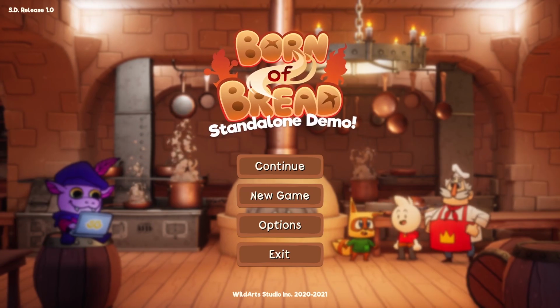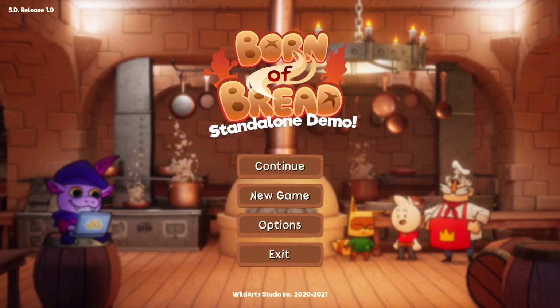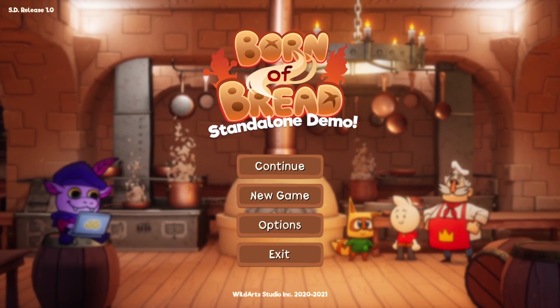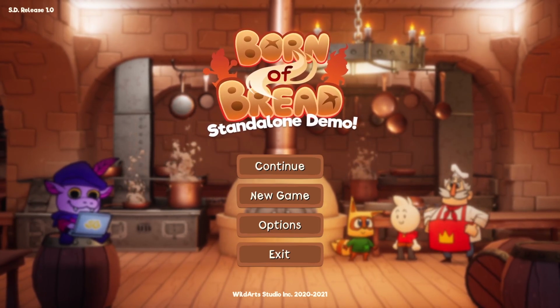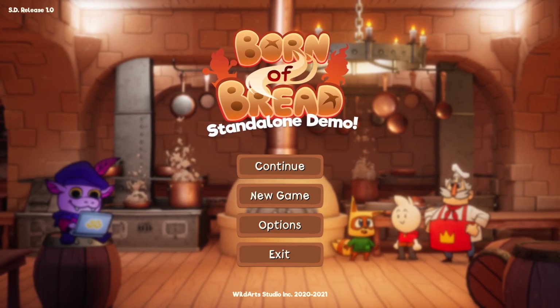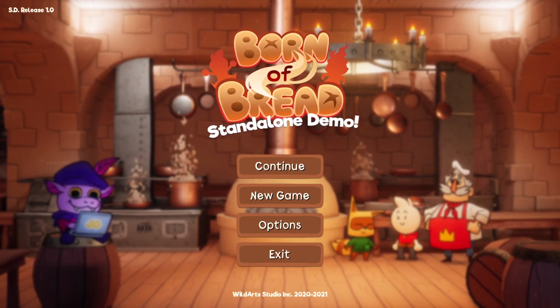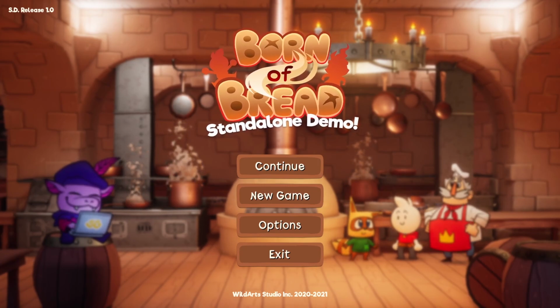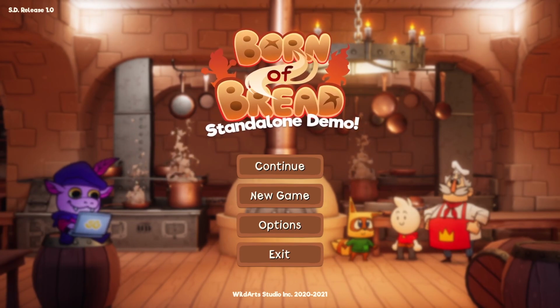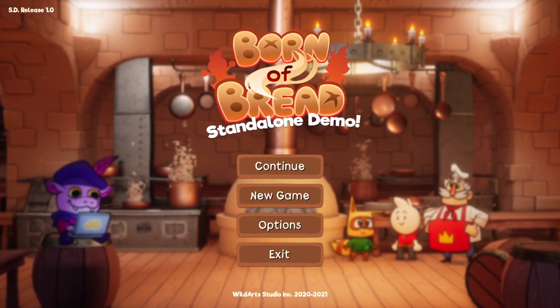They've been thinking about this game for about a couple years now, and just recently they got a demo out for it called Born of Bread. Main character's name is Loaf, as you can see here. And it's actually interesting. I think when they were thinking about the game originally back then, they were going to call it Loaf, but now they're calling it Born of Bread.